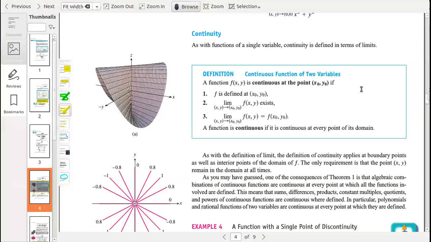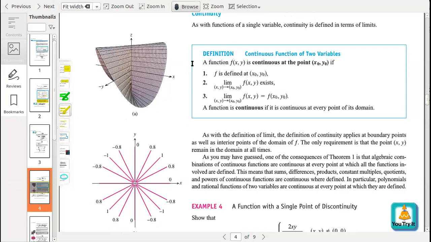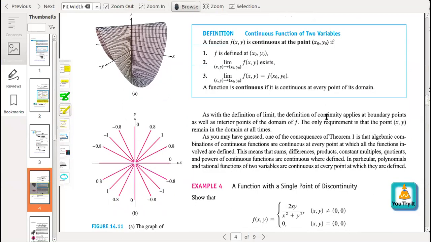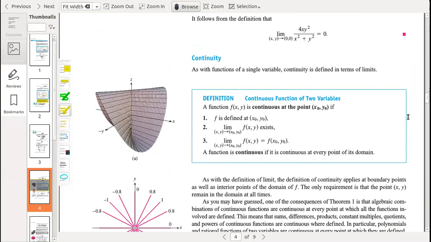Okay, dear students, we can start with the continuity of a function. The general concept of the continuity of a function is that if we draw a graph of the function for a certain interval, this graph will not be broken. If this graph breaks inside the interval, then we can say that the function is not continuous in this interval. If the graph breaks in the interval, we can say that the function is discontinuous in the interval.